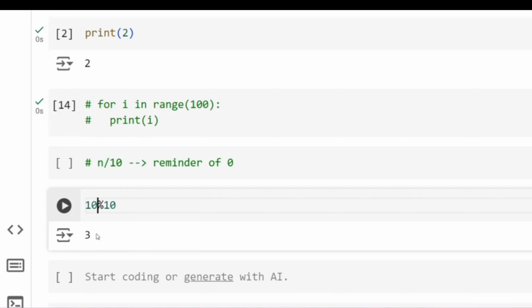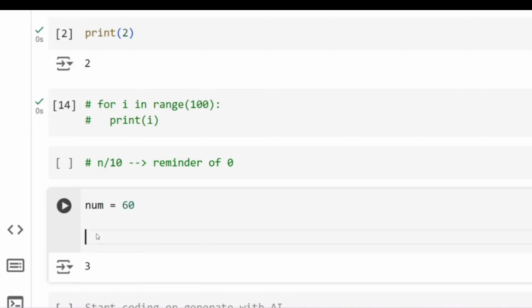Okay, now what we understood is, if I divide any number by 10, it should return a remainder of 0. Then I understand it's a multiple of 10. Now let's give a variable name. I have a random number 60. Now I want to check if this is divisible by 10 or not. So I'll write an if condition.